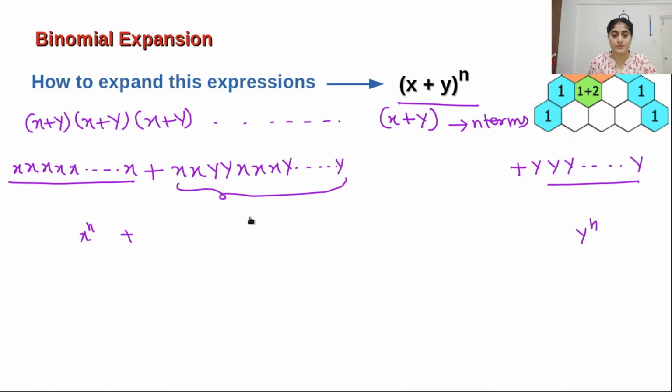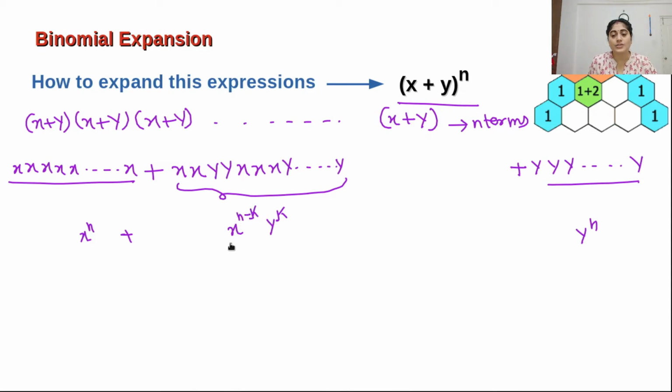It may be possible that you have chosen y k times from these n terms, so you can write it as y to the power of k. It means k times you have chosen y from these n terms. Then how many times have you chosen x? Whatever rest are there, because we have to choose something, x or y, from each term. So n minus k terms of x will be there.